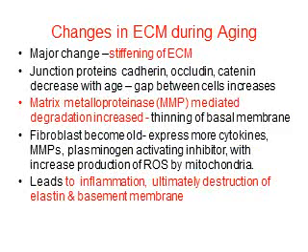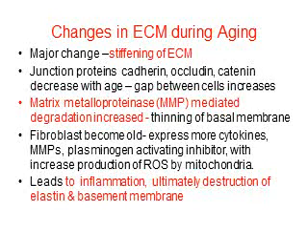Now the changes in extracellular matrix during aging. The major change is stiffening of the extracellular matrix. The junction proteins cadherin, occludin and catenin decrease with age, and then gap formation occurs between the cells, so the gap between the cells increases. Then matrix metalloproteinase (MMP) mediated degradation also increases, and that will cause thinning of the basement membrane.